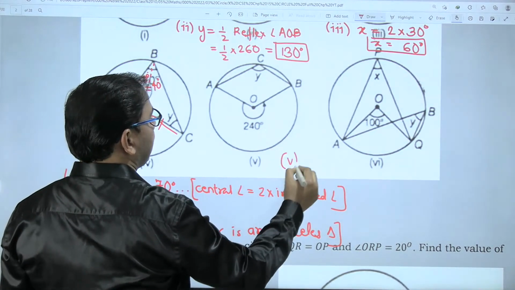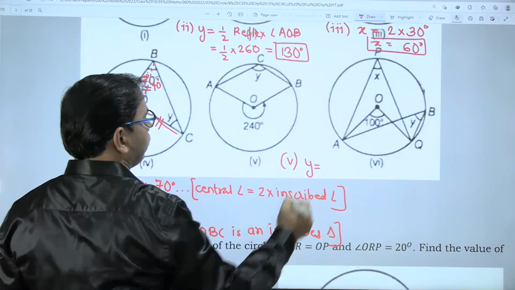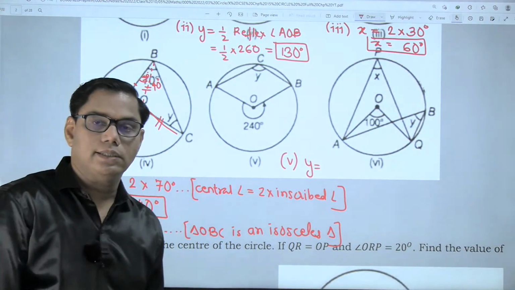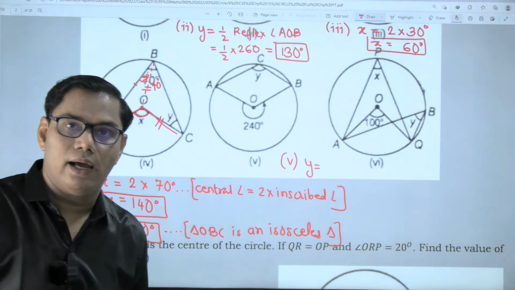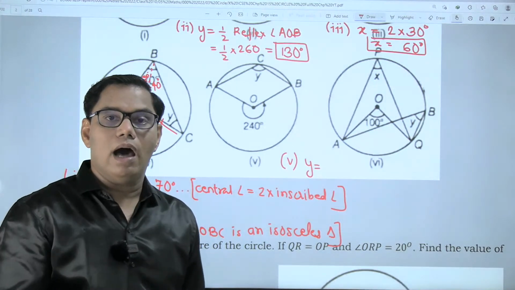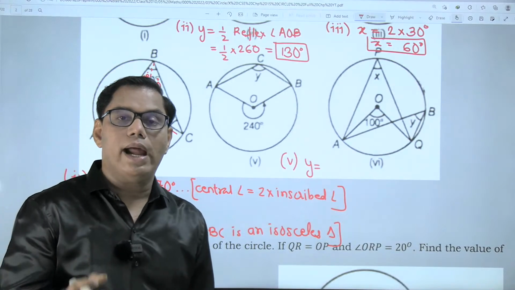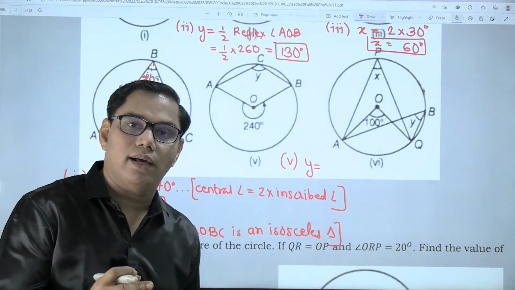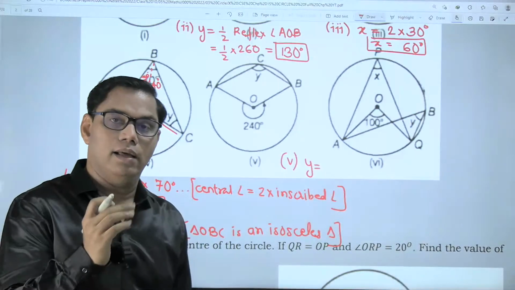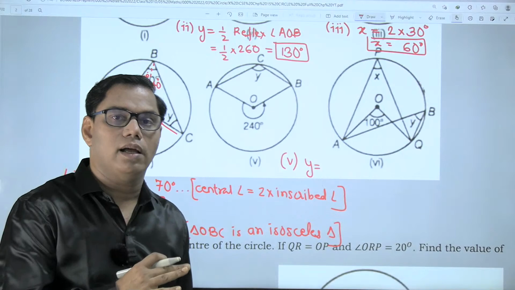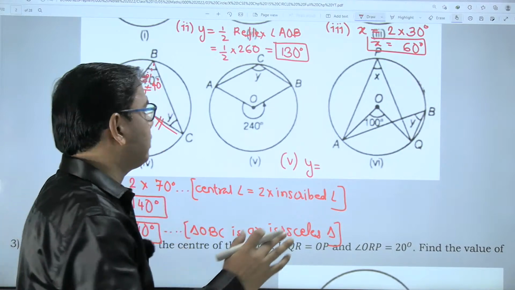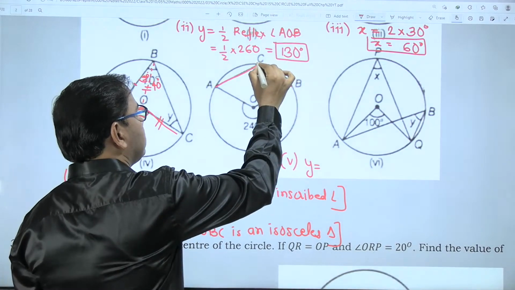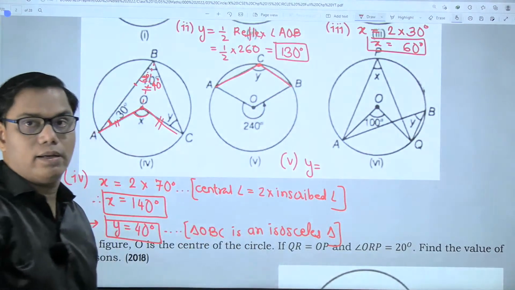Very easy. Can you tell me what is y equal to? Yes, I am waiting. First decide: is y a central angle or an inscribed angle? And how can you decide that? Look at the vertex of the angle. If the vertex lies on the center, then it is a central angle. If the vertex lies on the circle, then that angle is the inscribed angle. Here the vertex of the angle lies on the circle, so this is an inscribed angle.